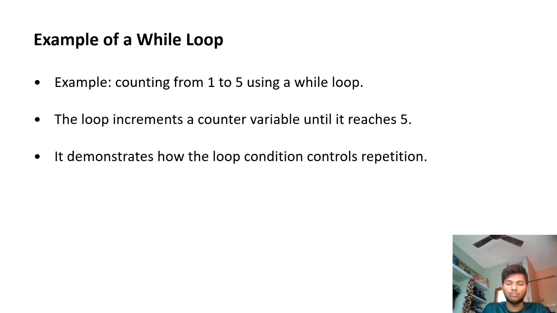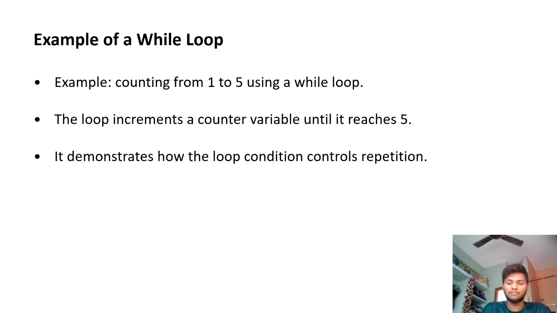Example for the while loop: counting from 1 to 5 using a while loop. The loop increments the variable until it reaches the value. When the value reaches 5, the program prints the results. Implementation of the loop checks the condition repeatedly. In a while loop program, we write the program to repeat several times and check whether the condition becomes true or false.